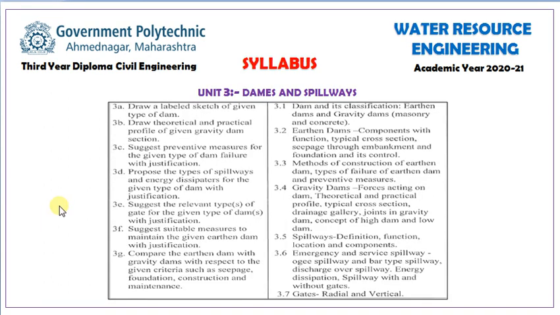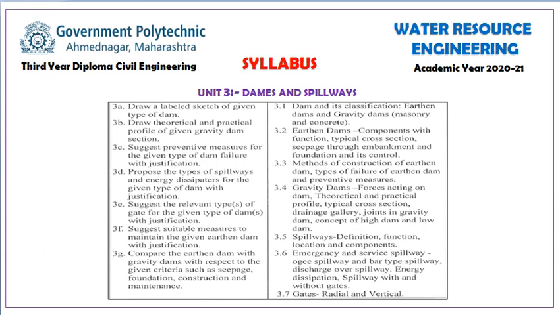Next is dams and spillways. As we know, our third unit is dams and spillways. In dams and spillways: classification of dam, earthen dams, method of construction, gravity dams, spillway, and emergency and service spillway gates. These are some outlines of this chapter. As we had already told, we have to make 7 presentations on these 7 topics, so you can find each topic from an exam point of view.